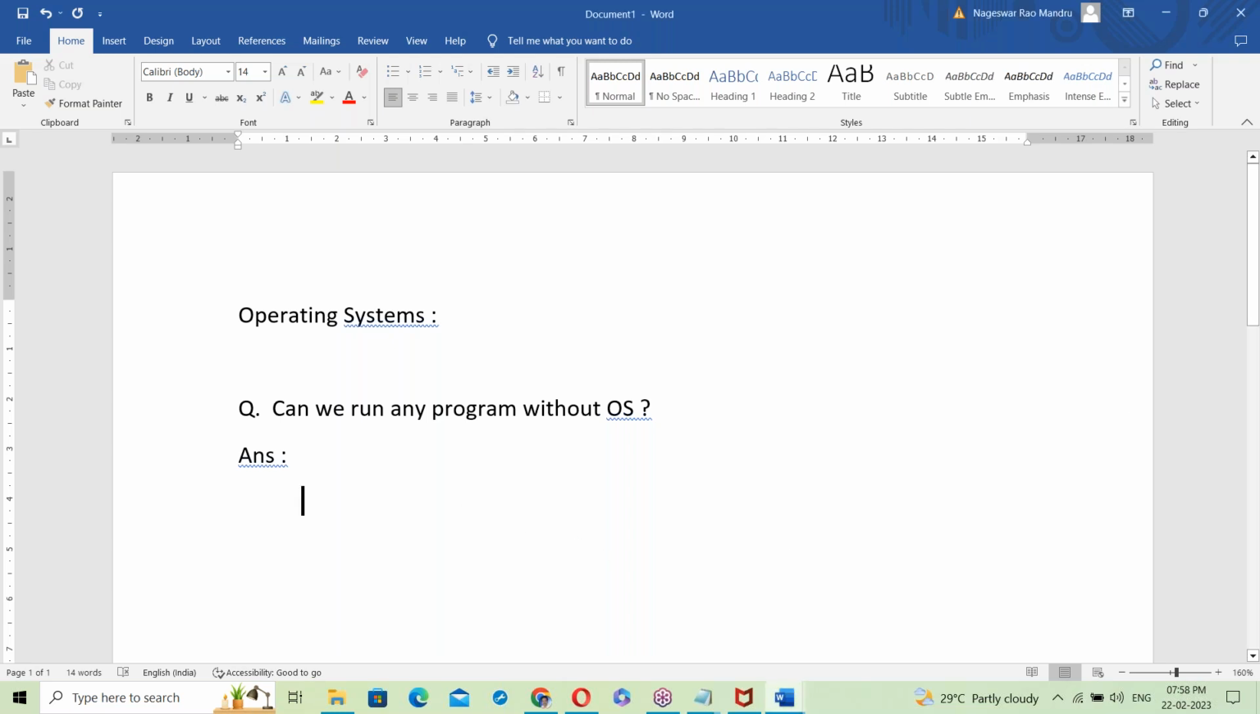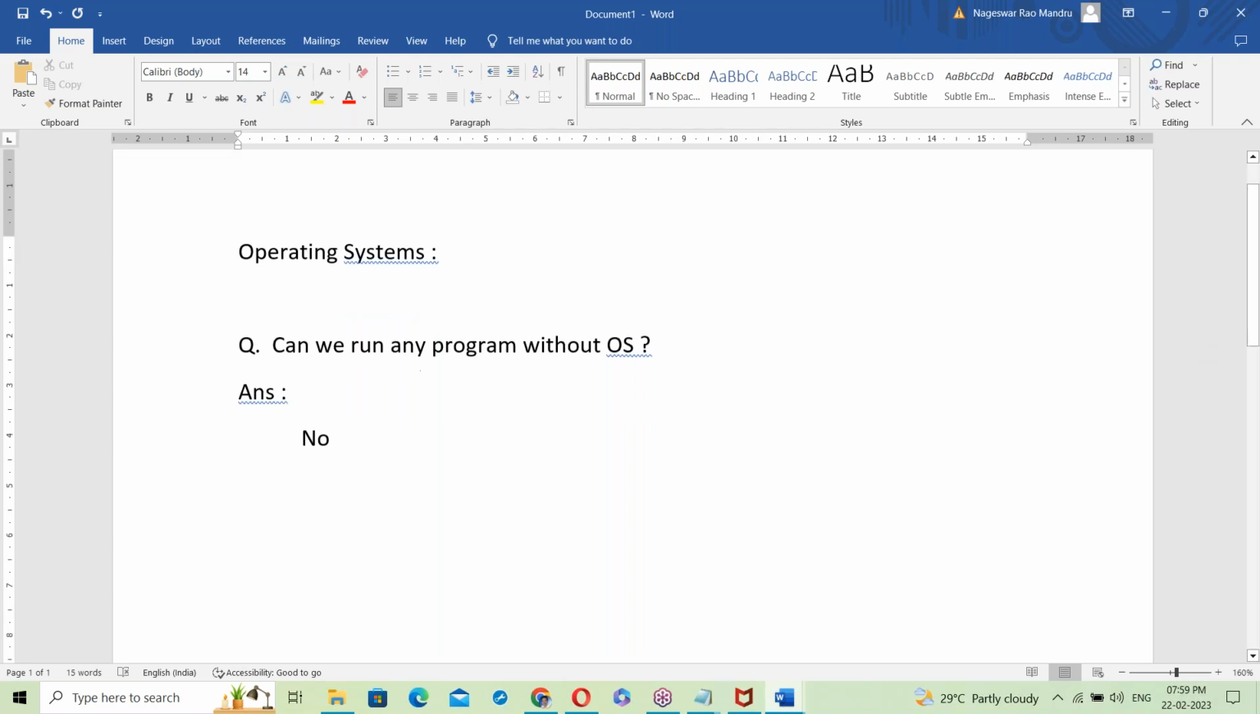Okay, fine, good. Answer: no. We can't run. An OS is compulsory. No OS means no computer. Without OS, no computer. So can we run any program without OS? No, we can't run. Except OS to run all programs, all software programs.